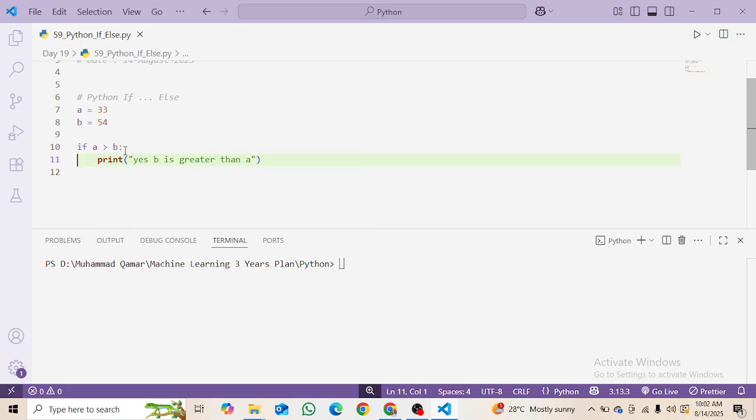That's why, as I am just using the colon and pressing enter, it is by default giving the indentation of 4 spaces, or a tab, you can say. Otherwise you can use 1 space or 2 spaces, at least 1 space, and as many as you want, but make sure to use the same spaces in each section.